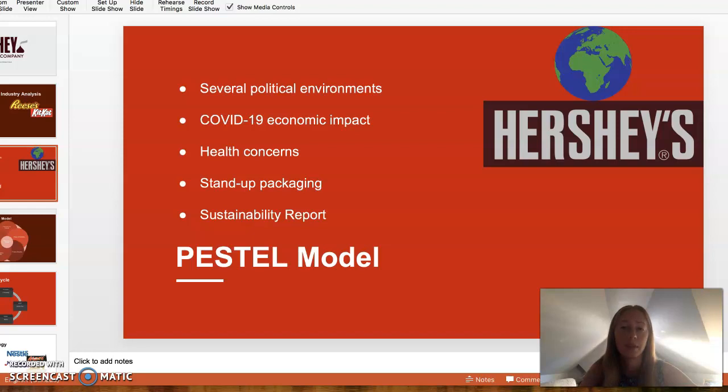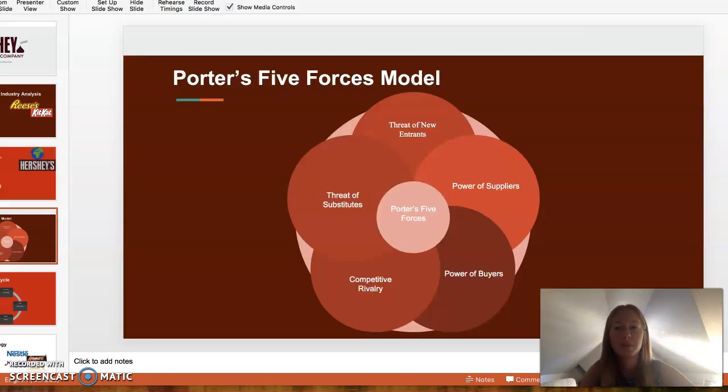The final element of the Pestel model is the environmental factor. In the company's 2019 sustainability report, it mentions that they are focusing on reductions in greenhouse gases, total waste, packaging waste, and water use. There has been a greater emphasis placed on corporate social responsibility recently, and it is good to see that the Hershey Company is not only looking for ways to increase the value of their company, but also to help society as a whole.